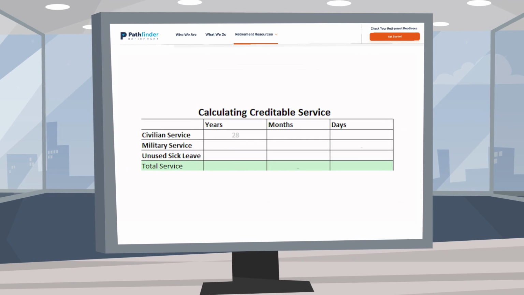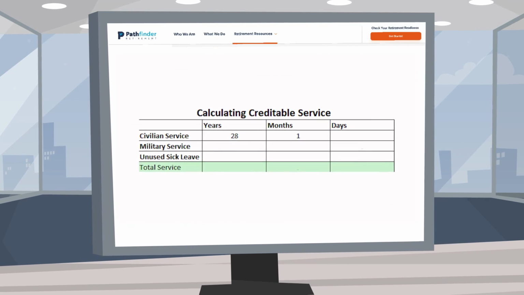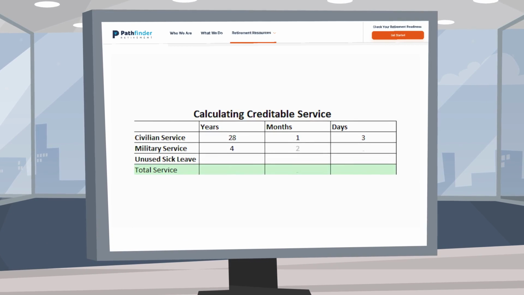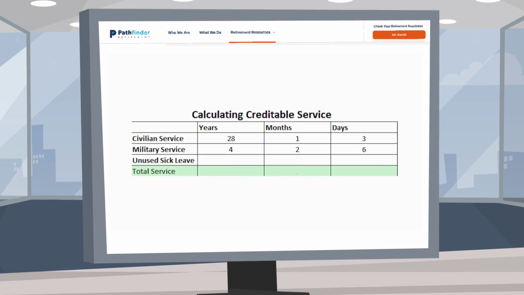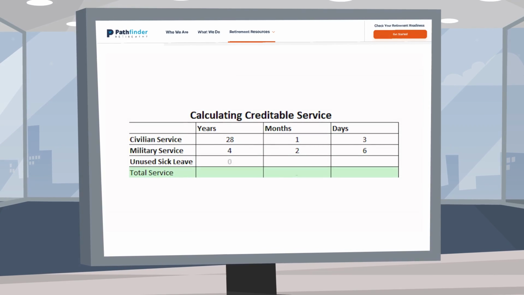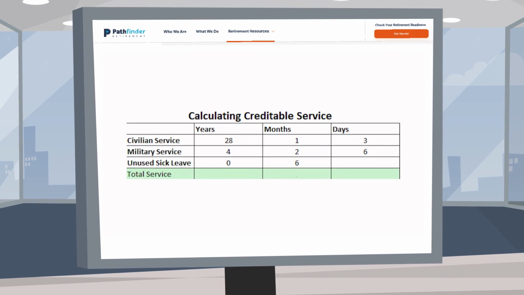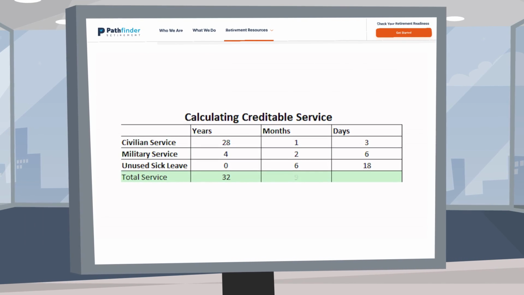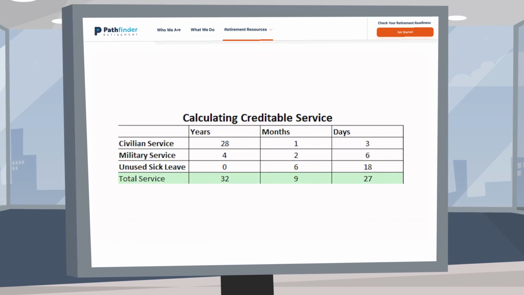Civilian service is 28 years, 1 month, and 3 days. Military service is 4 years, 2 months, and 6 days. Unused sick leave is 0 years, 6 months, and 18 days. So the total would be 32 years, 9 months, and 27 days.